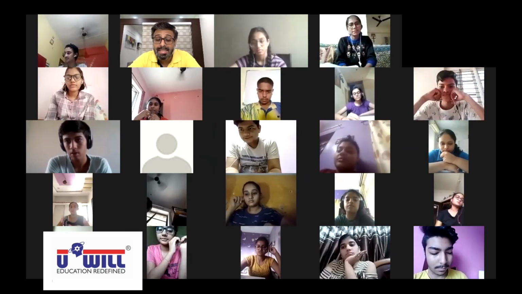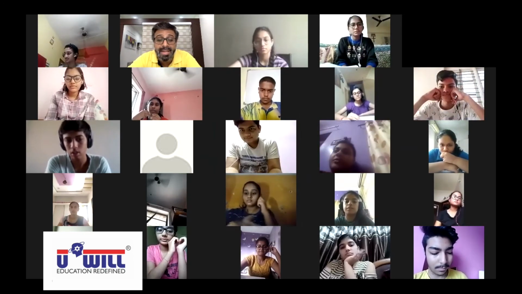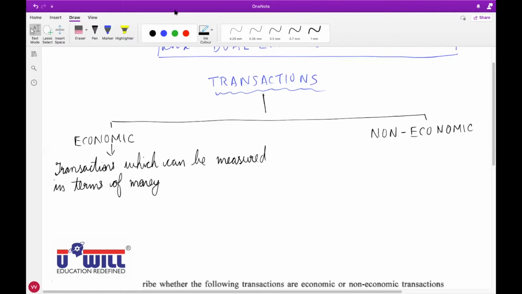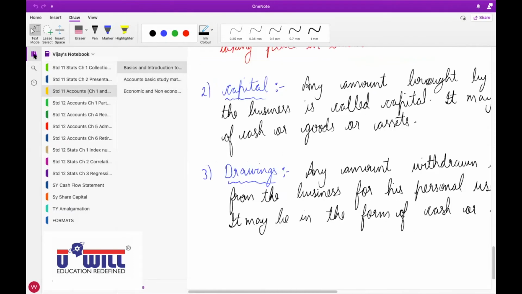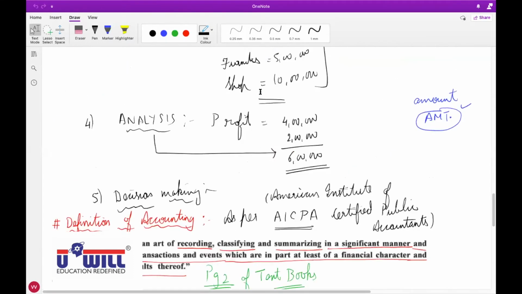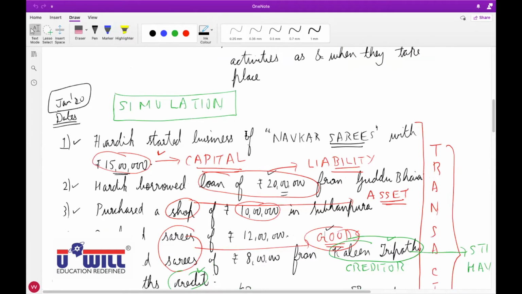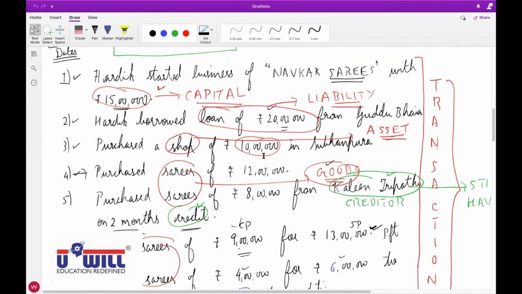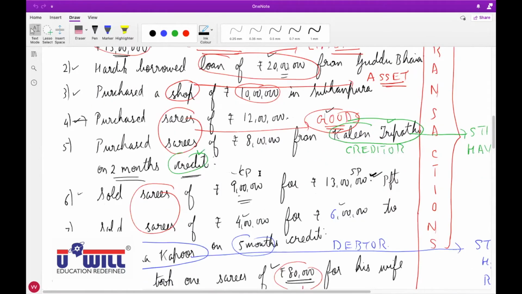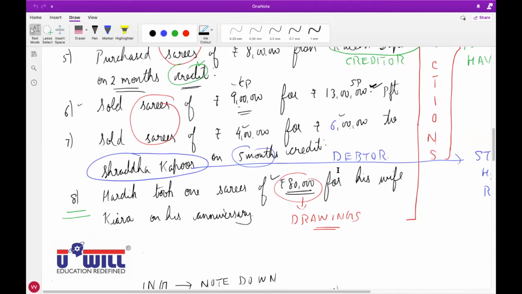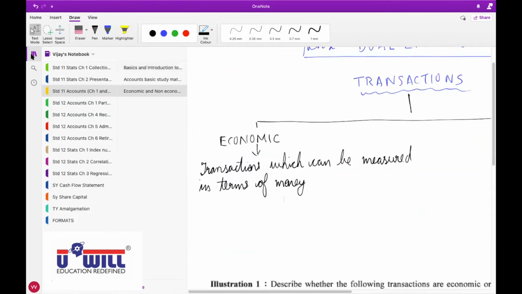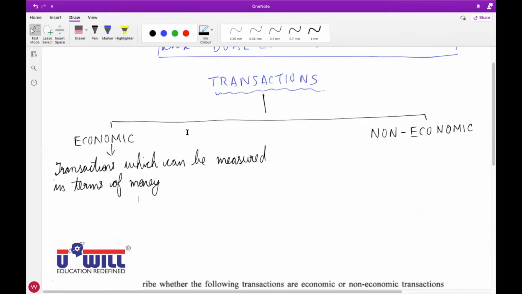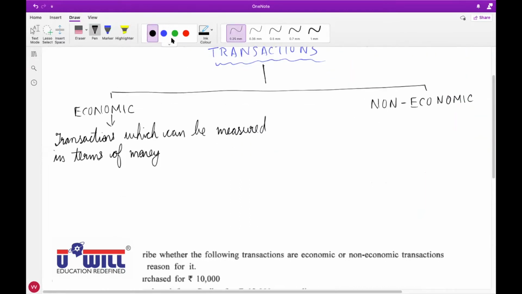Like you can see in the example we had taken yesterday, everything was measured in terms of money. 15 lakh, 20 lakh, 10 lakh, 12 lakh, 8 lakh, 9 lakh, 4 lakhs, 6 lakhs, 80,000. Everything was measured in terms of money. These are called economic transactions. Now, what are non-economic transactions?